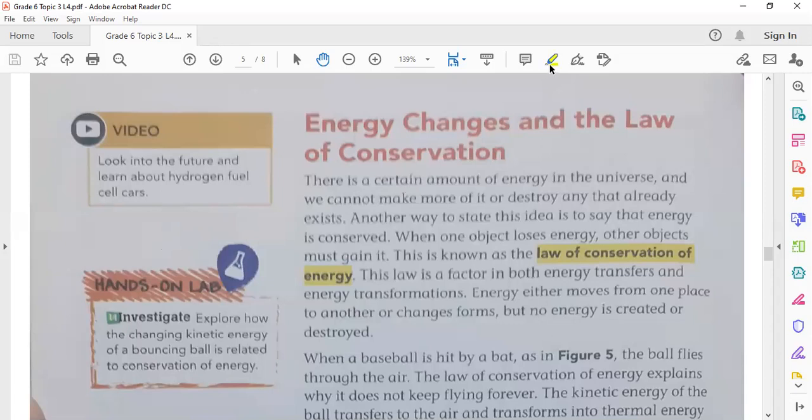Okay, what is the meaning of the law of conservation of energy? There is a certain amount of energy in the universe. What is the meaning of universe, by the way? The universe is not Earth. The universe is larger than the Earth. We mean by the universe all the sun and the Earth, not only the solar system. All stars or galaxies, everything that is created by Allah. The universe is something that we can't imagine. It's very huge.